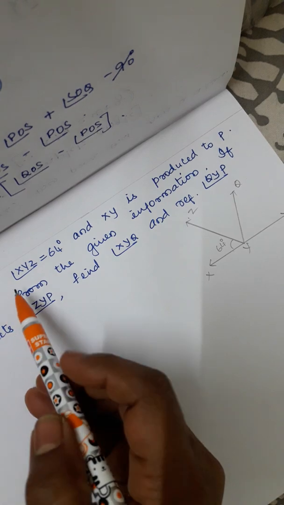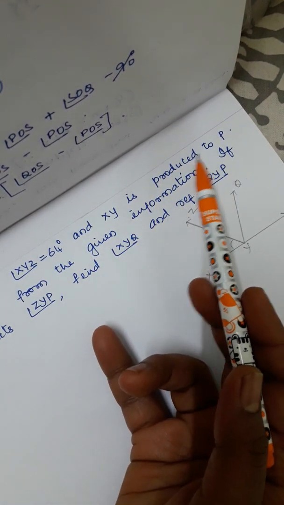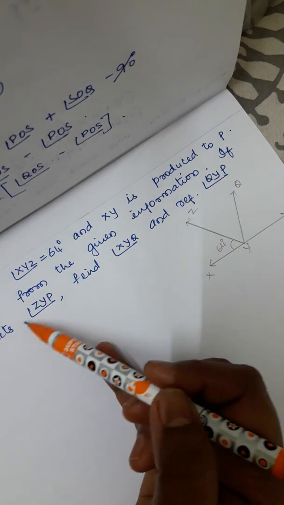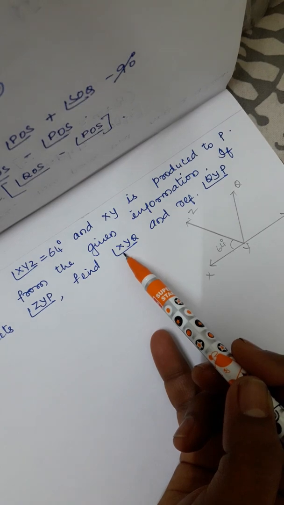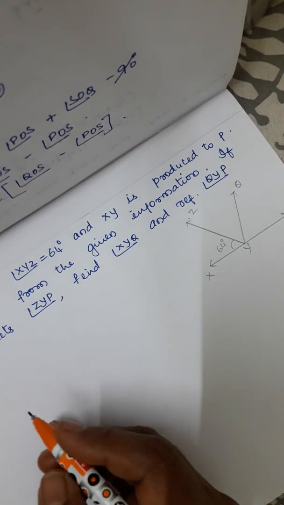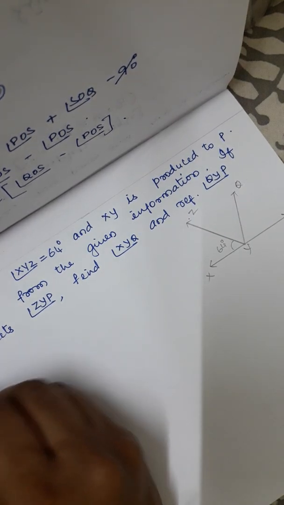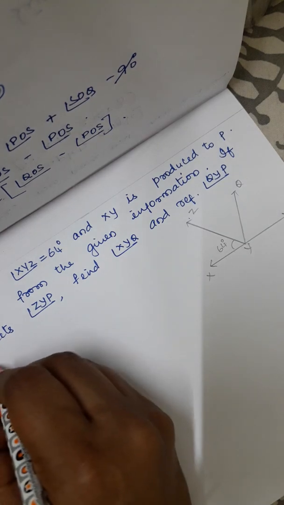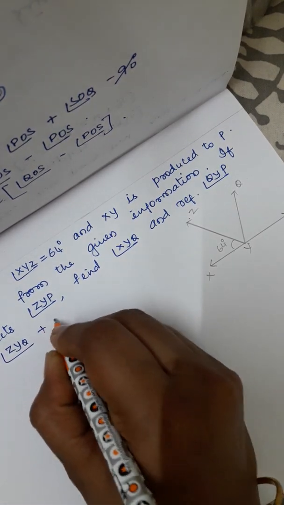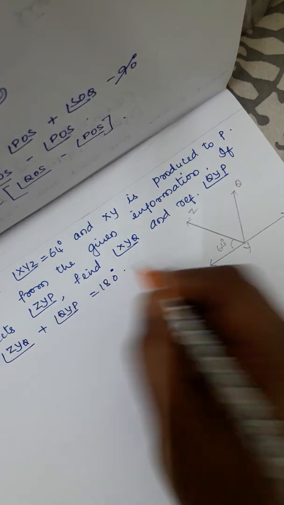It is given that XYZ is equal to 64 degrees and XY is produced to P. If ray YQ bisects ZYP, find ZYQ and reflex angle QYP. So here I can write it as angle XYZ plus ZYQ plus QYP is equal to 180 degrees.